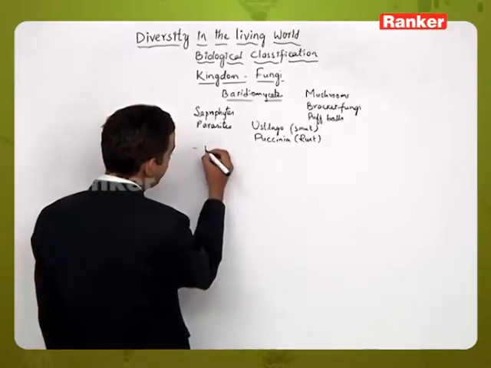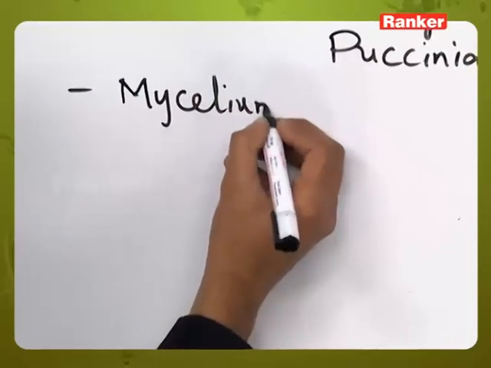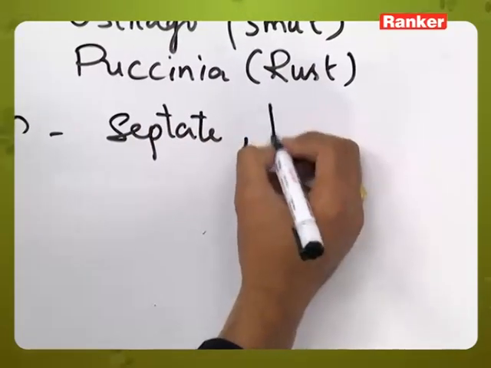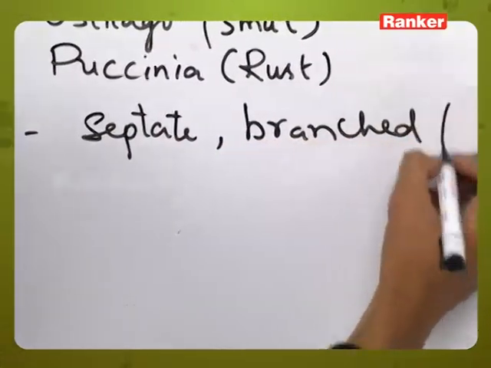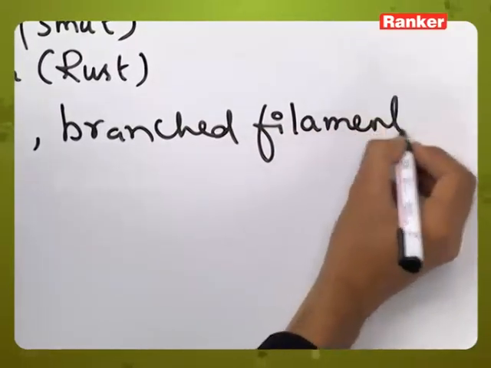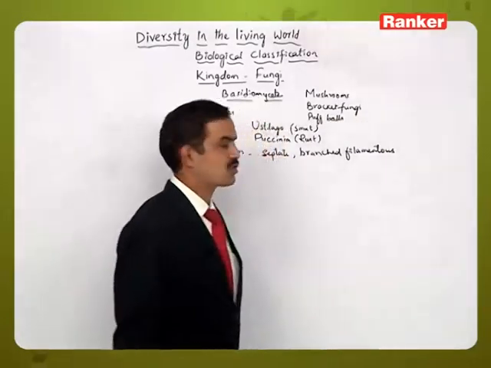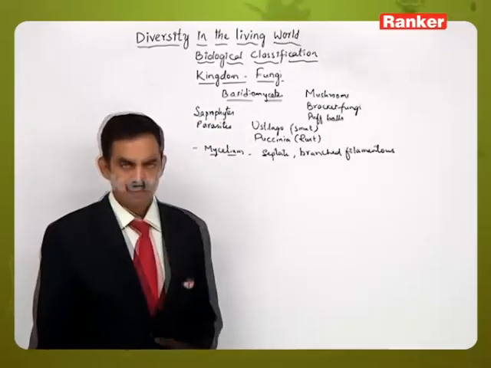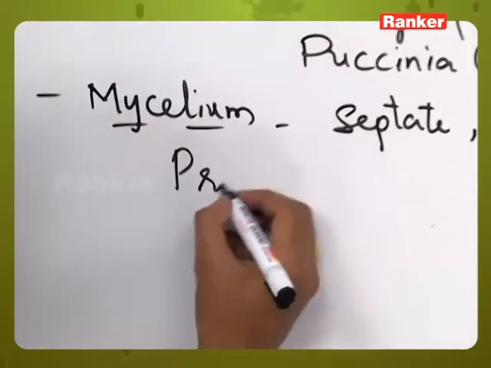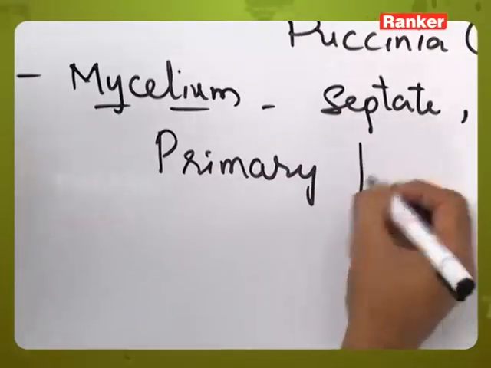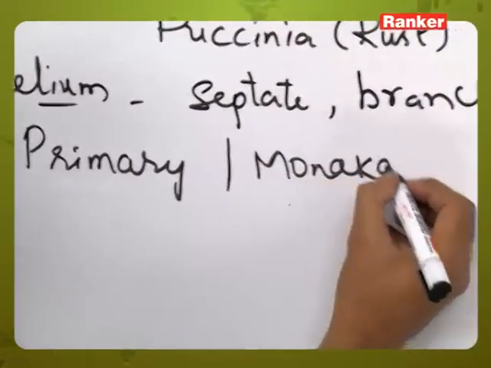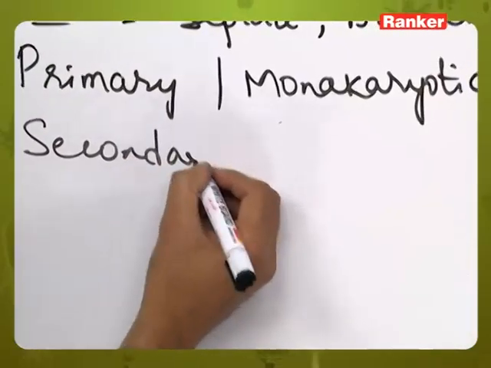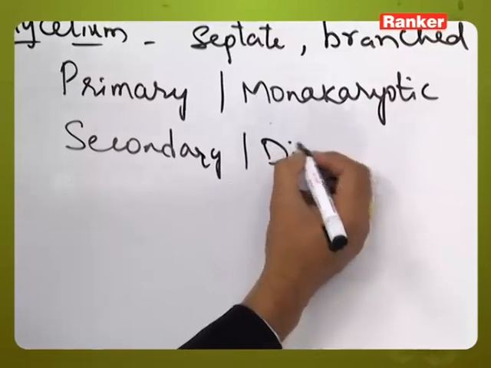Then if you observe the mycelial structure, here the mycelium is septate, branched and filamentous. One special feature, nearly similar to that of Ascomycetes, is that it has a primary mycelium which is monokaryotic and a secondary mycelium which is dikaryotic.